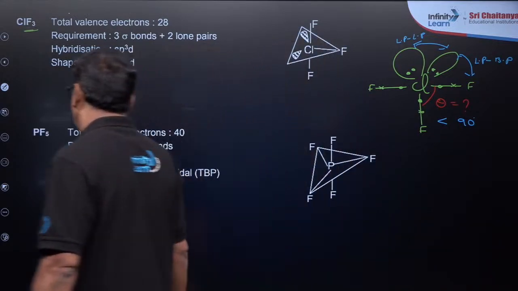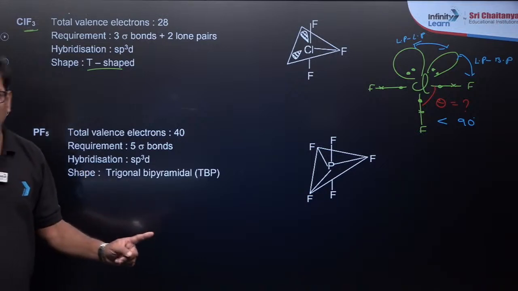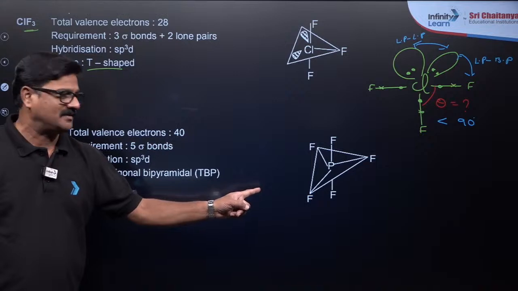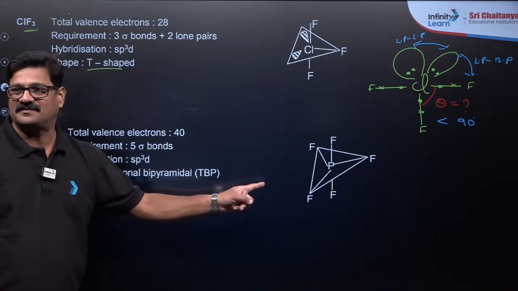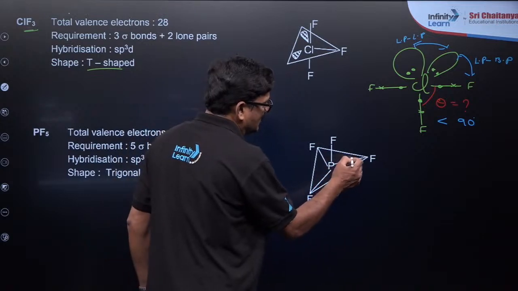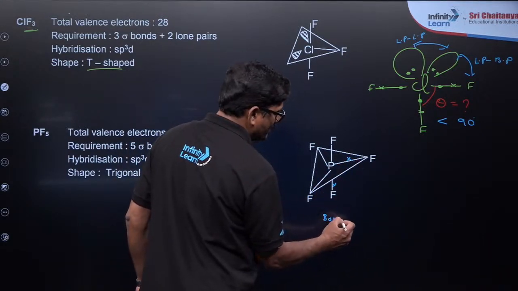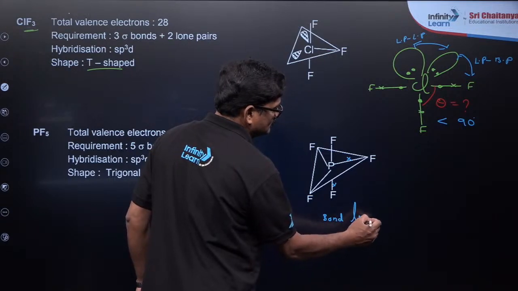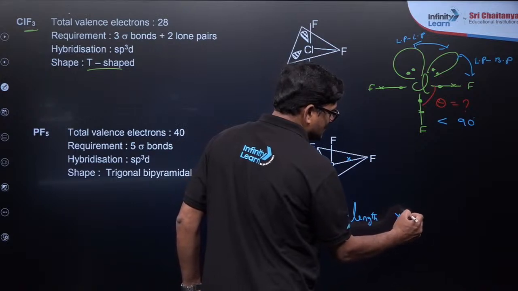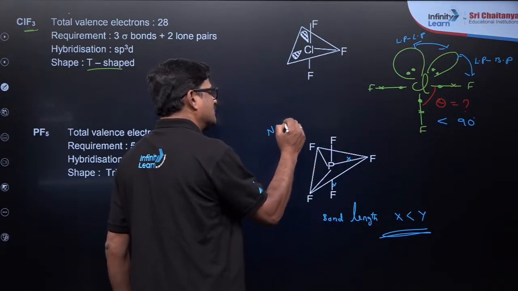And let's see one more, PF5. It is trigonal bipyramidal, just like ClF5. Understand? And in it I want to say this is an X and this is a Y. So bond length, X is less than Y. That is very, very important for the NEET examination.